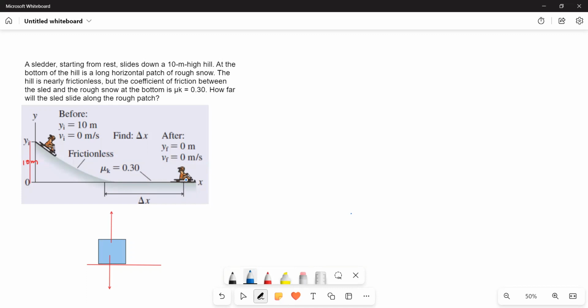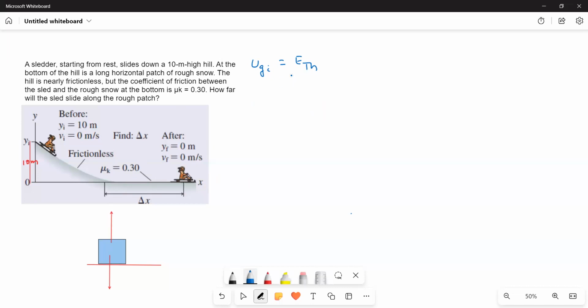Once it comes to a stop, there will be no kinetic energy, and since it has come down and reached the bottom of the hill, the gravitational potential energy will also become zero. So initially the object has only the gravitational potential energy, U G i, and that must be equal to the thermal energy. As we are considering the entire system as an isolated system, the work done by the frictional forces converts into thermal energy. That thermal energy must be equal to this one. So the law of conservation of energy is satisfied.